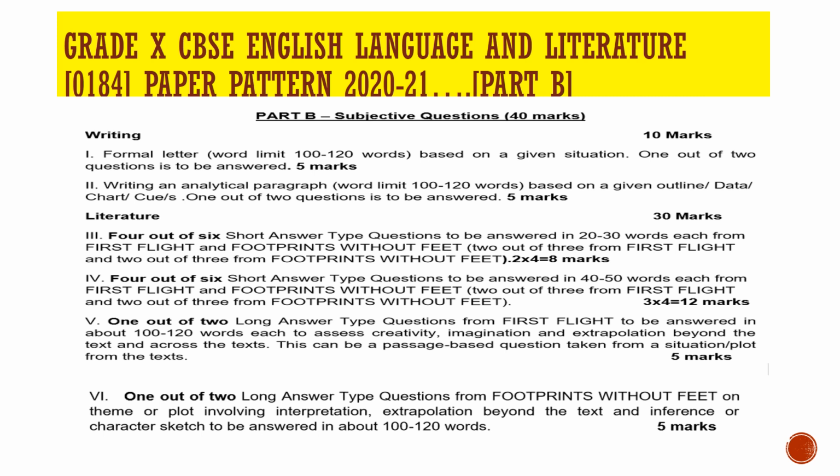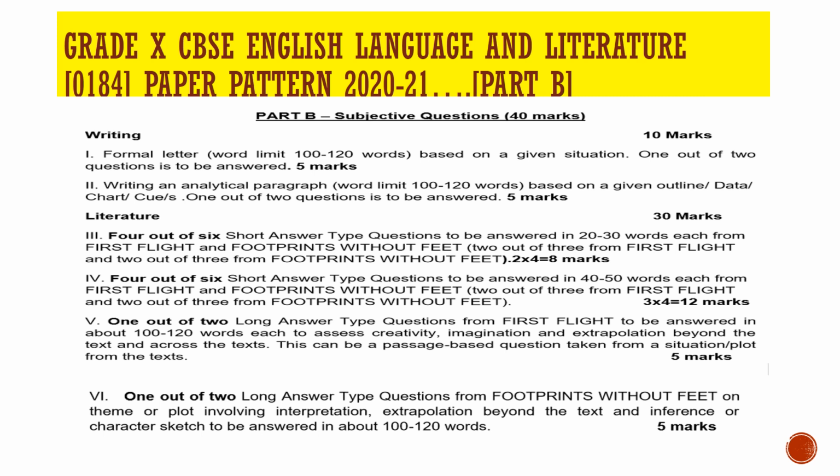Question 3, 4 out of 6 short answer type questions to be answered in 20 to 30 words each, from First Flight and Footprints Without Feet. 2 out of 3 from First Flight and 2 out of 3 from Footprints Without Feet for 8 marks. Question 4, 4 out of 6 short answer type questions to be answered in 40 to 50 words each, from First Flight and Footprints Without Feet. 2 out of 3 from First Flight and 2 out of 3 from Footprints Without Feet for 12 marks.